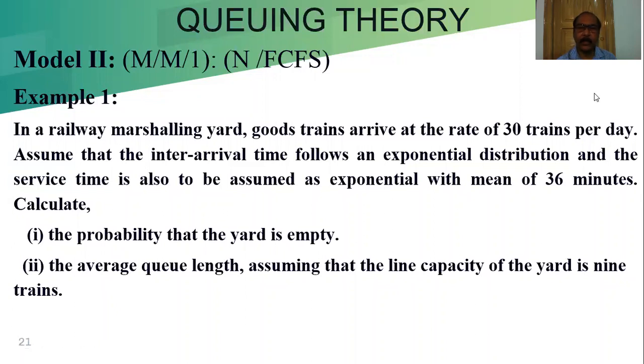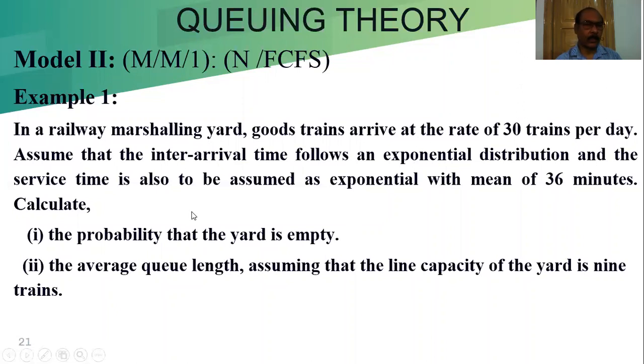30 trains per day is the arrival rate and the service time is 36 minutes for a train. The service follows the exponential distribution. The inter-arrival time is given, it follows the exponential. If the arrival rate is given, that follows the Poisson distribution.